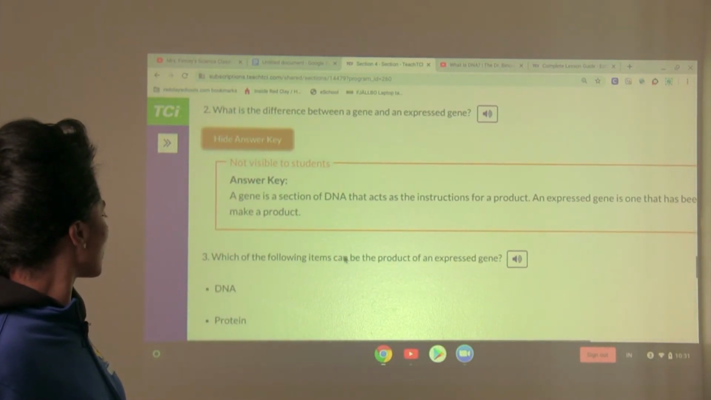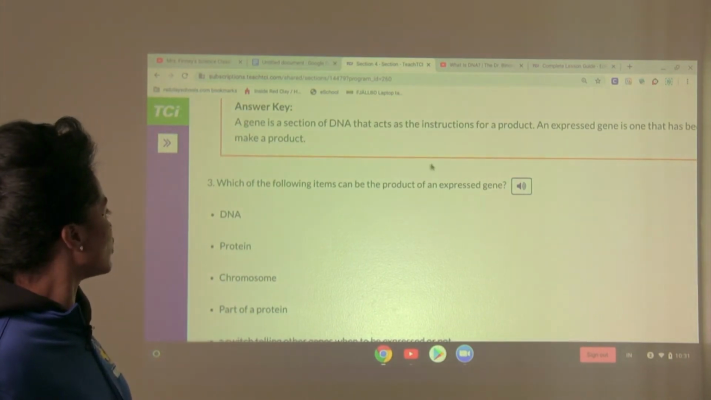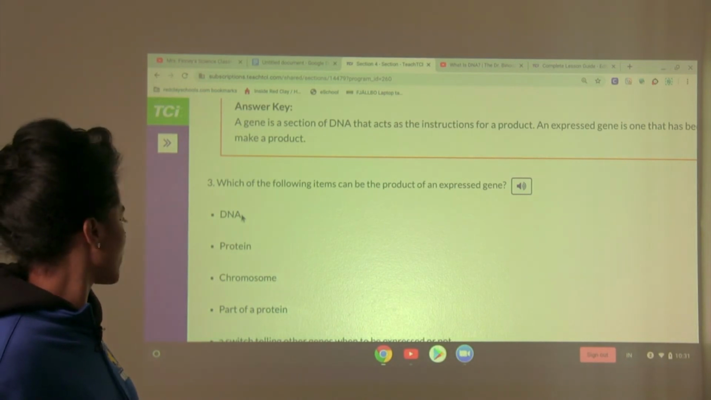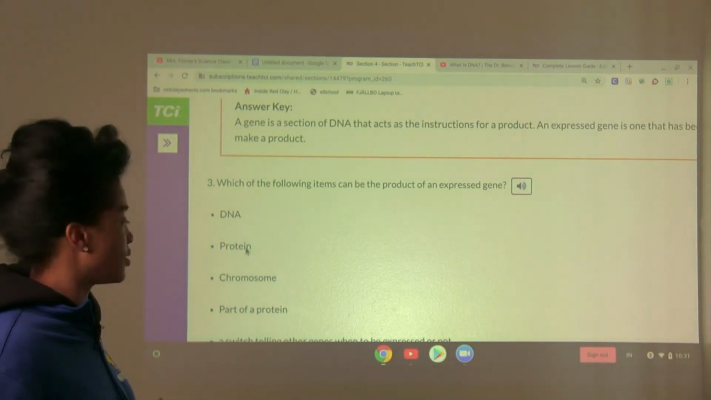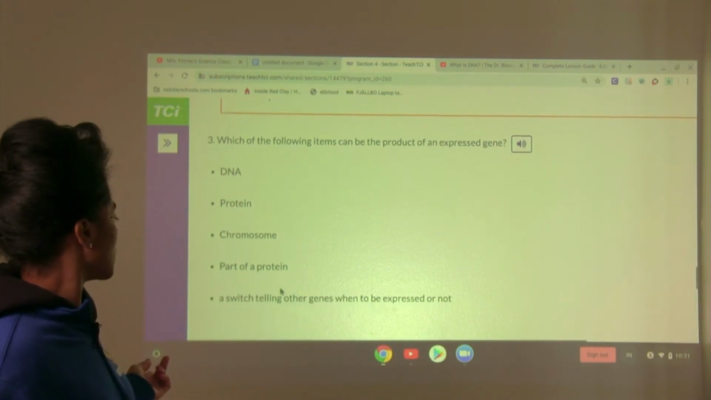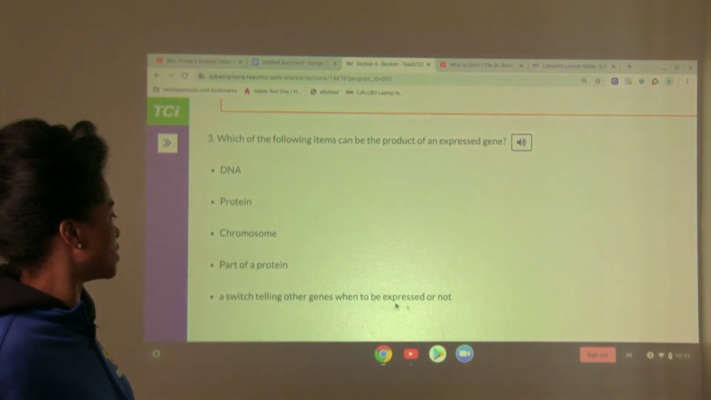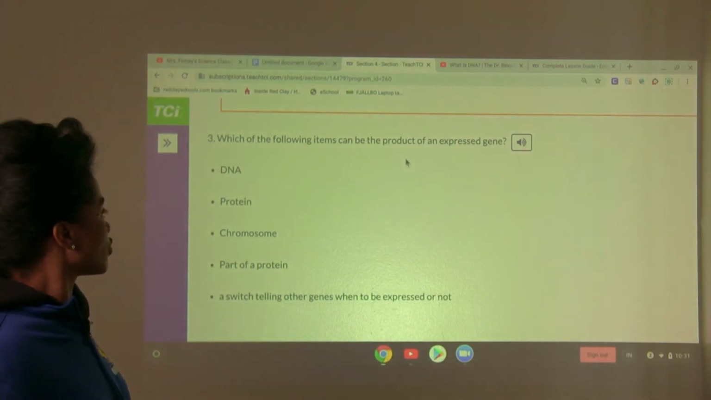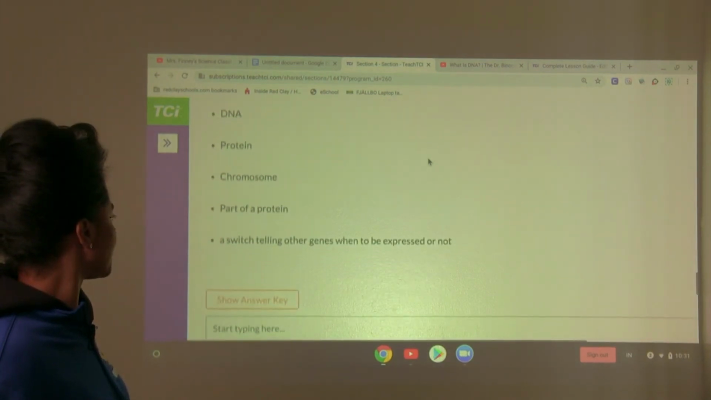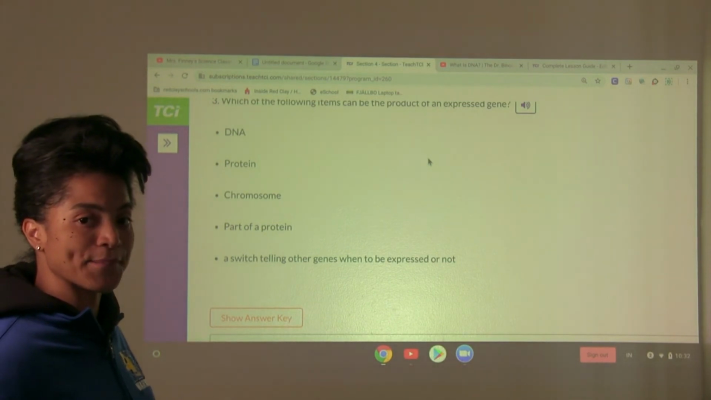Okay, which of the following items can be a product of an expressed gene? DNA, protein, chromosome, part of a protein, a switch telling other genes what to be expressed or not. Which of the following is a product of an expressed gene? Make your choice. What do you think?